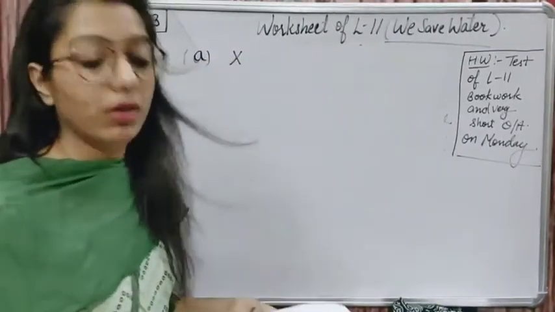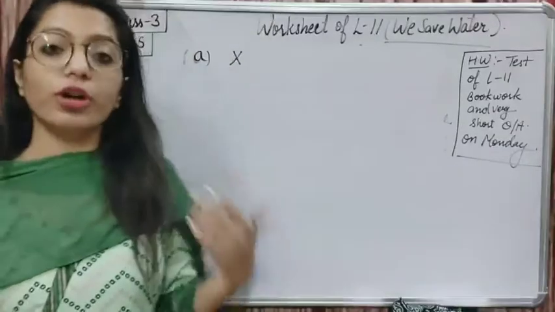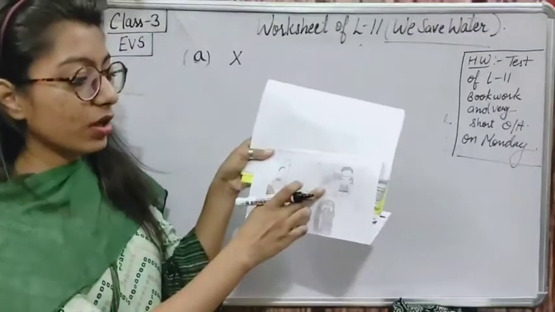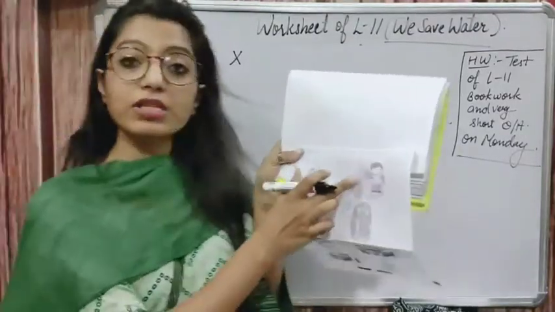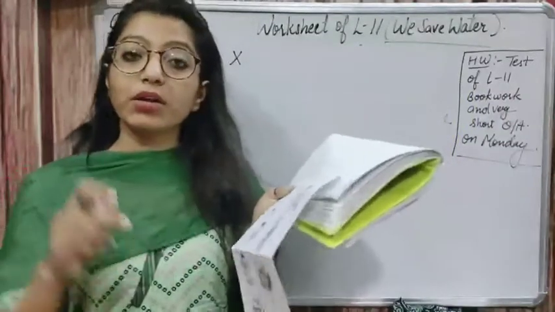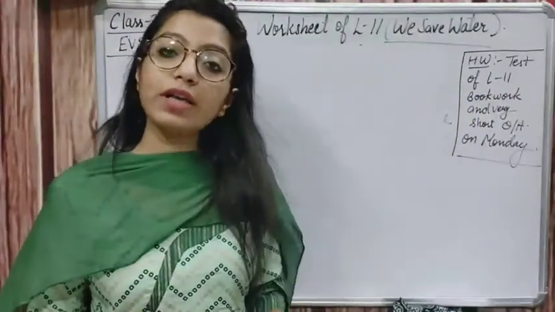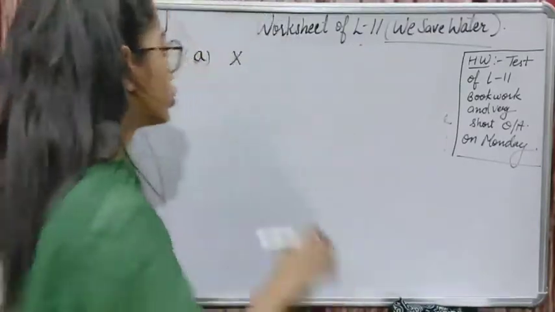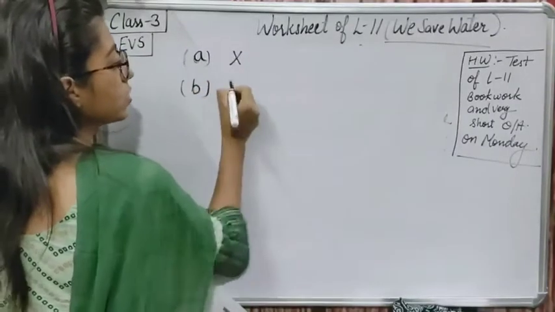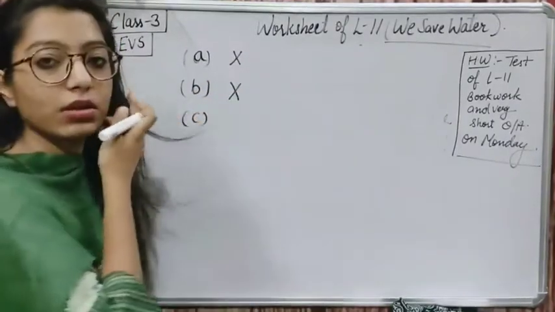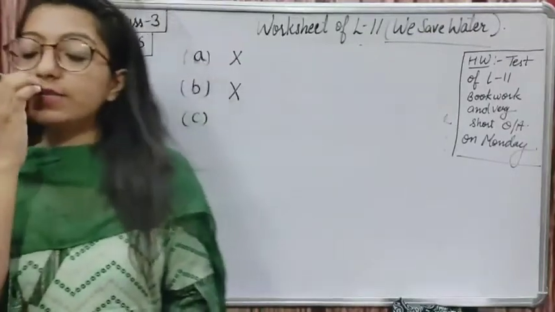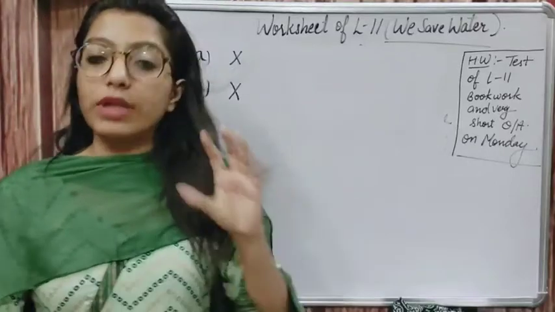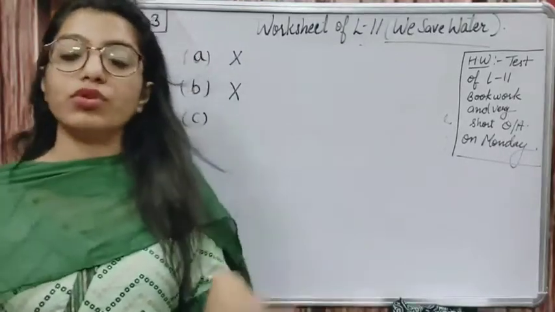This is wrong. इससे हमारा जो वाटर है वो ज़्यादा वेस्ट हो रहा है. Then you can see the second picture. In the second picture, that boy is washing his hands, but the tap is running. So what is happening here? Wastage of water, right? So this picture is also a cross. This is also wrong. We should not do this, right? We should save water always while washing your hands or washing your face. Always close the tap and then wash your hands.